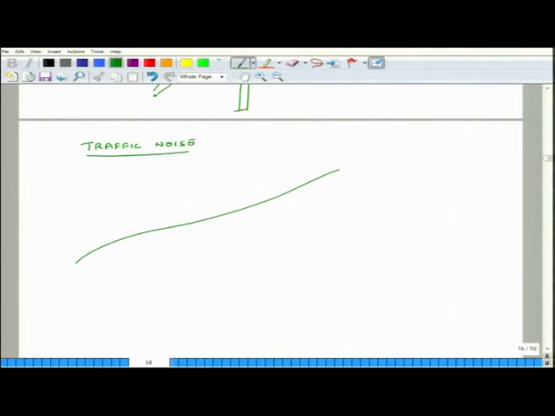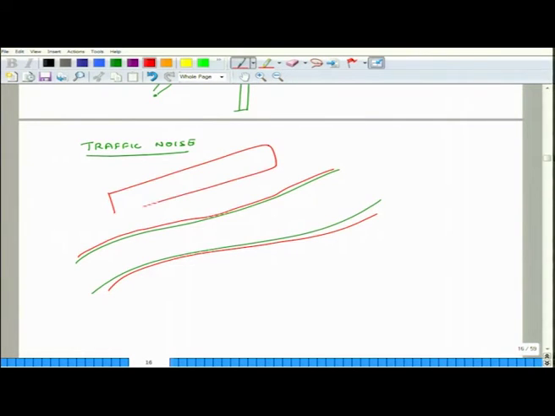So, you have a road and they put some barriers, especially if there is high population density in this area. The purpose of those barriers is that all the noise coming out from the continuous stream of cars is reduced in propagation to these populated areas. So, this is the problem of traffic noise.